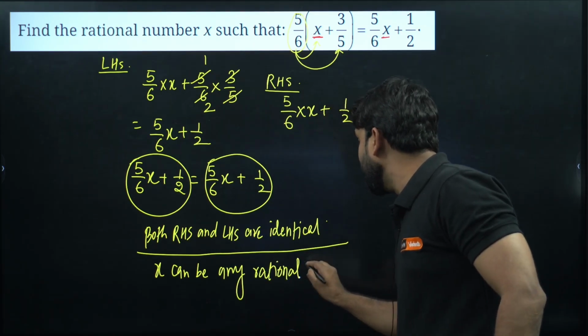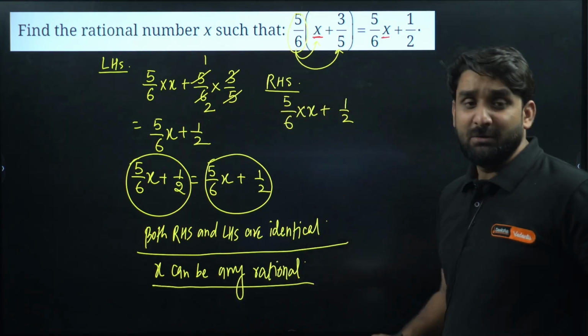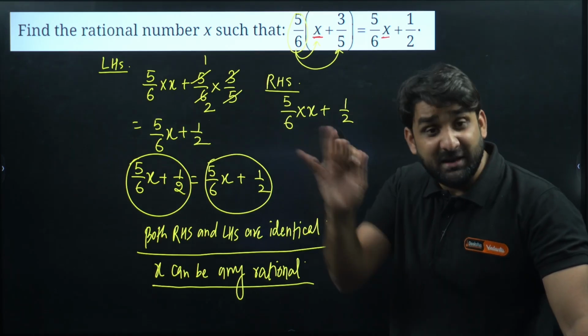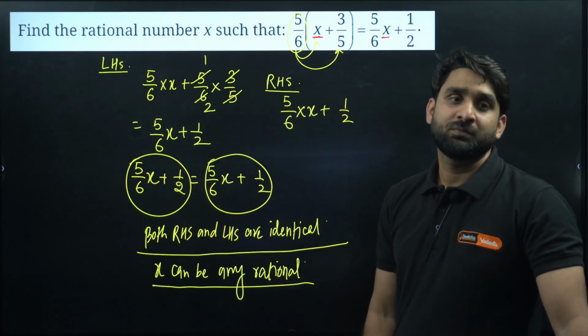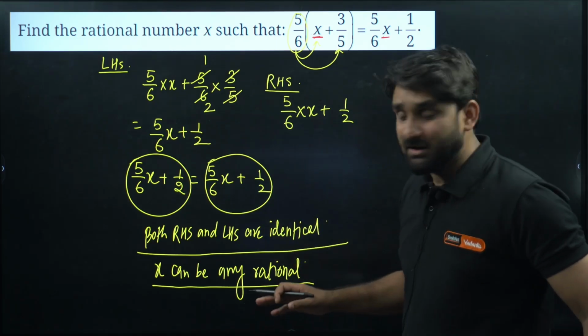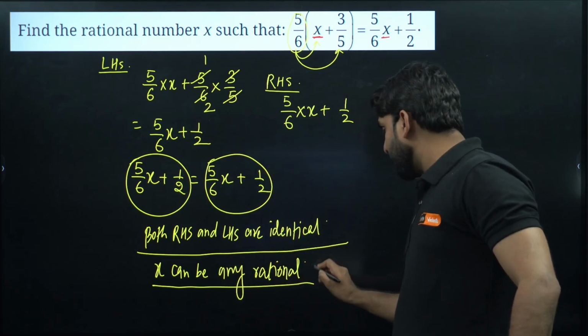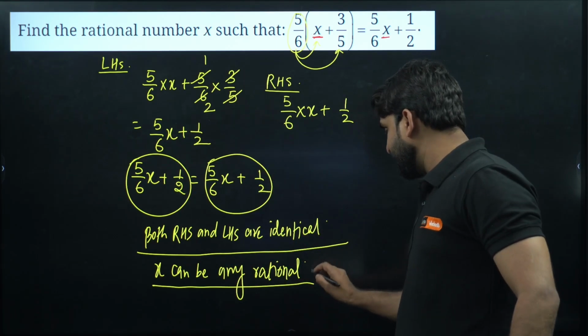There will be no one separate answer. There will be no single answer. X can be anything, because this equation and this equation are exactly the same. It implies that x can be any rational number. I hope you are getting my point. So this is a good question.